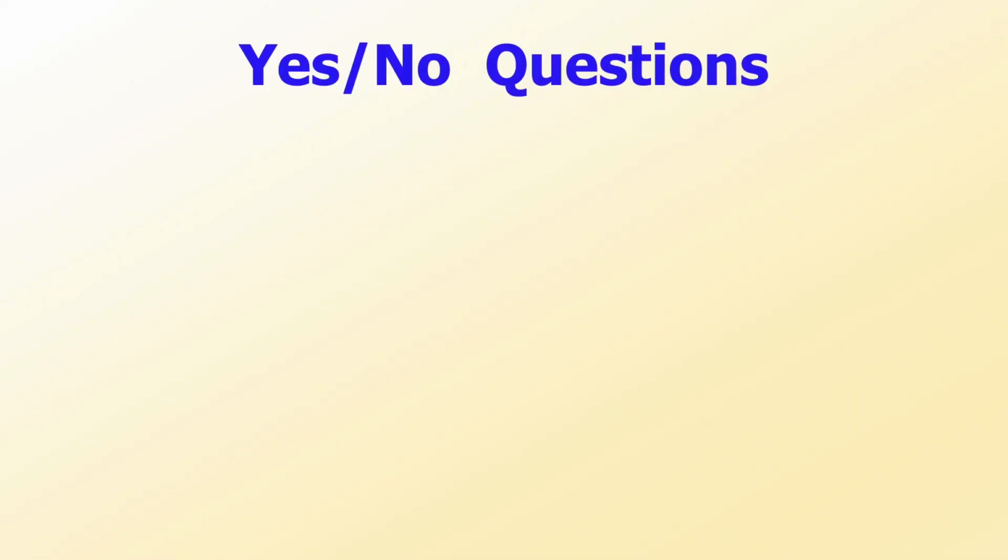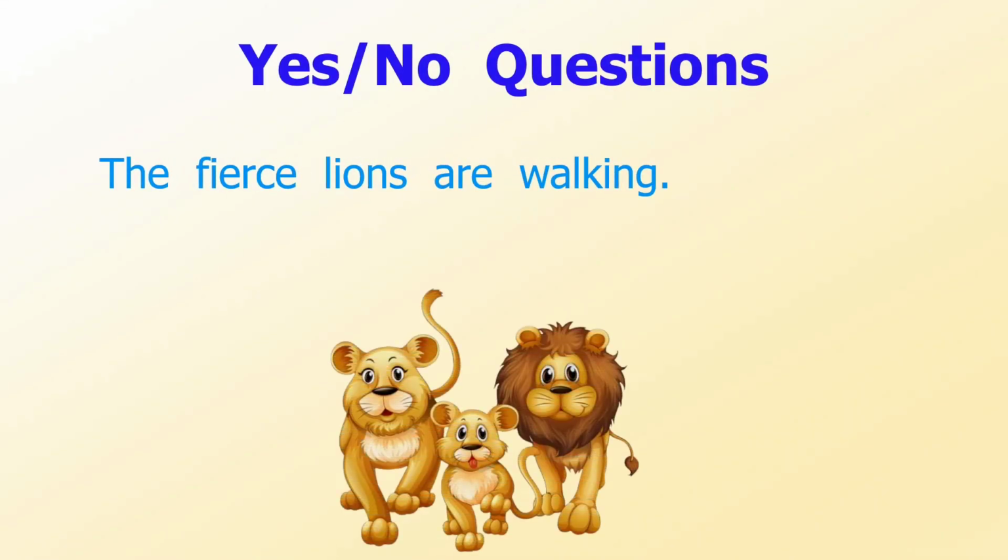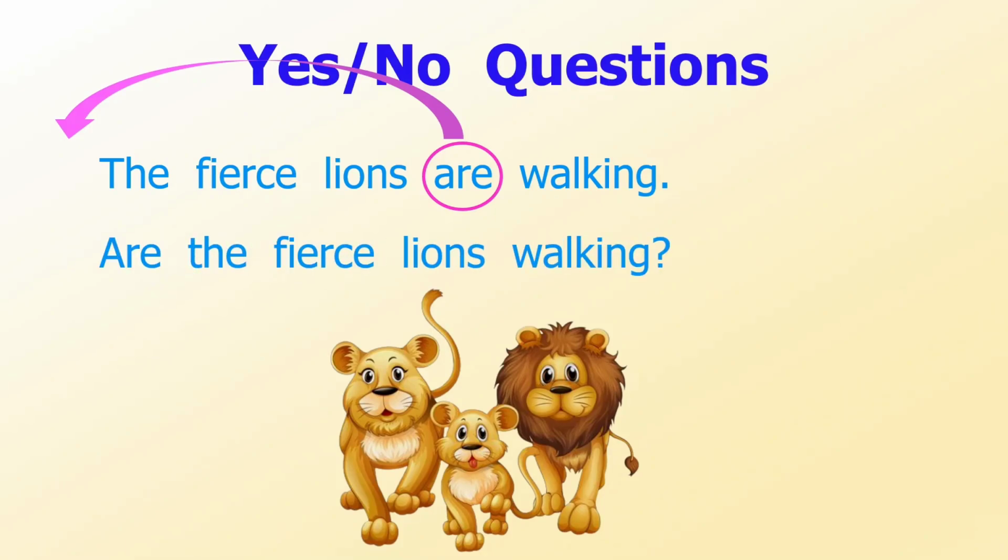Another example, from the affirmative sentence, the fierce lions are walking, you simply move the verb to be, are, before the subject, the fierce lions. And you will have, are the fierce lions walking? Again, the rest of the sentence remains in the same positions.